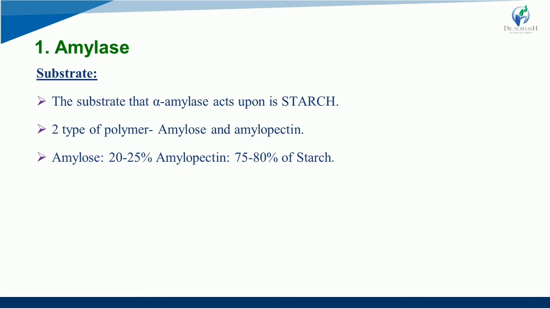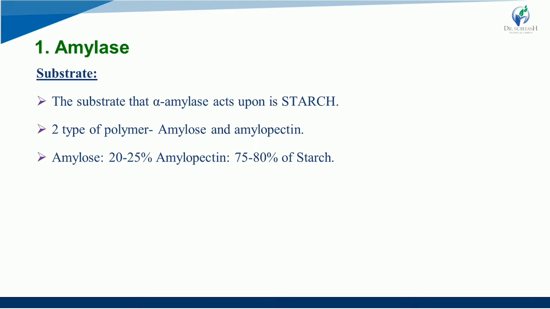Again, this point is most important. It can be asked in your MCQ exam, right? Give the percentage of amylose in starch. Give the percentage of amylopectin in starch, right? So remember these percentages: amylose and amylopectin, 20 to 25% and 75 to 80% of the starch, respectively, right?